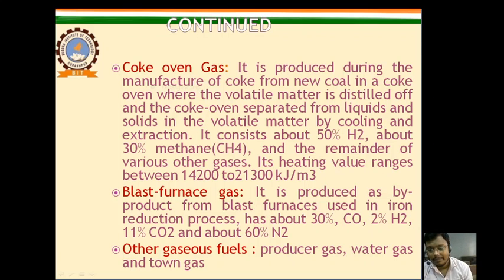In old times, coal was also used in old railway engines running on steam power, known as steam engines. So these are the different kinds of fuel used in different types of engines and other applications. This is all for today.